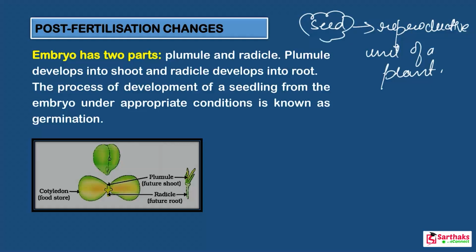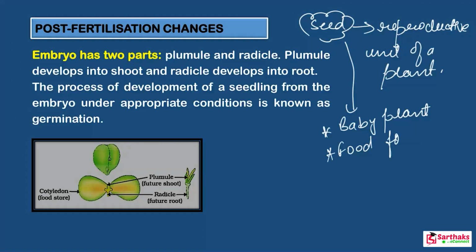This seed contains a baby plant. What do they contain? They contain a baby plant, and also some food. They also contain food. Food for what? For the development of the baby plant.